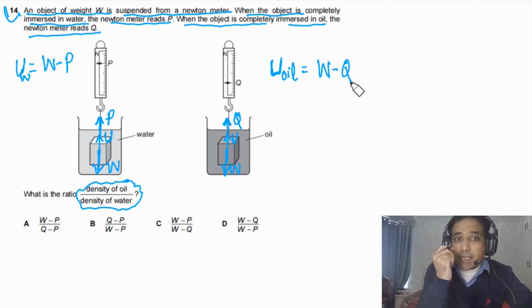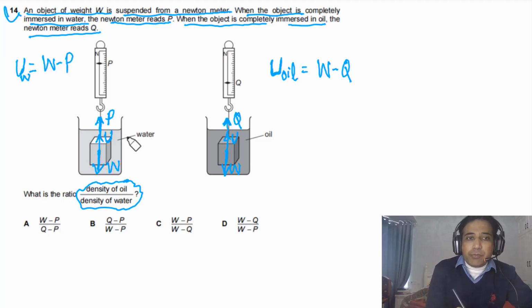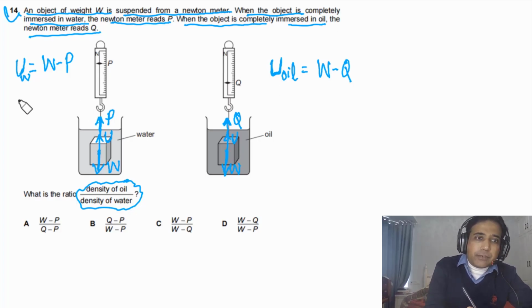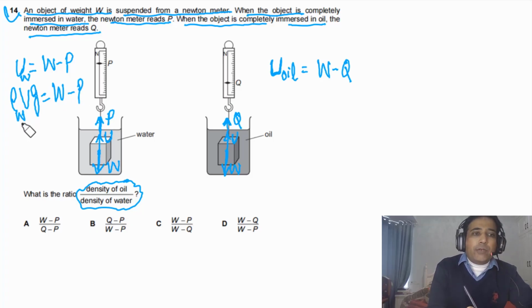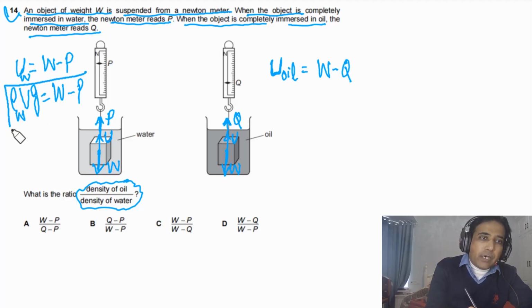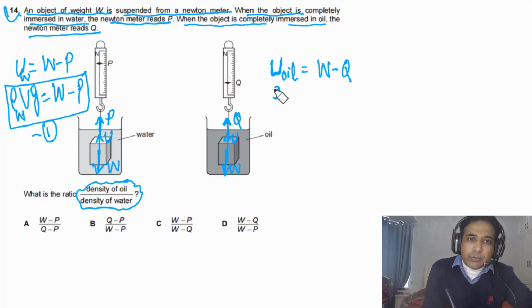Now we need to find out the density. As this is the same object, it means that the volume is the same. And we need to understand upthrust is equal to rho times V times g. So this is equal to W minus P, and this is the density of water. Volume in this case is the same because it is the same object in two different fluids. So we can say this is our one equation. We can also write down the upthrust in terms of density, volume, and g.